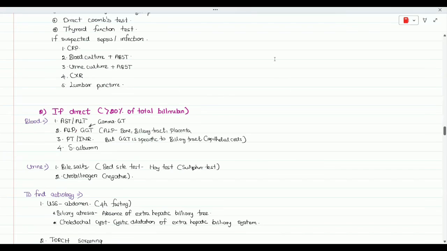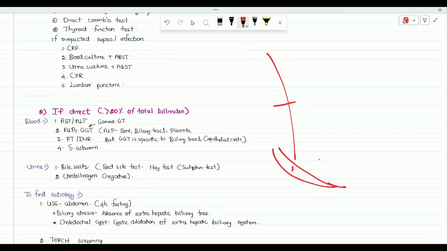So if there is an obstruction in the transportation pathway, there won't be any bile entering the colon. So there will be no production of urobilinogen to enter the circulation and the urine. So the urobilinogen will be negative. Some students get confused on this. Just remember this. This is physiology.